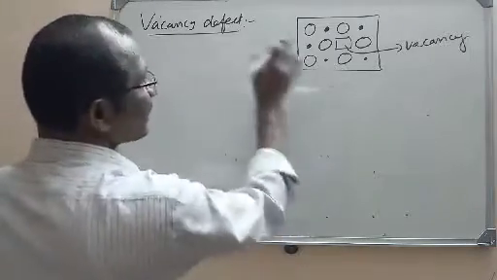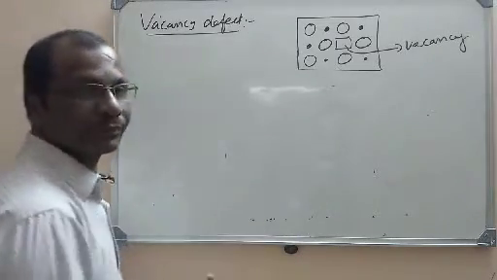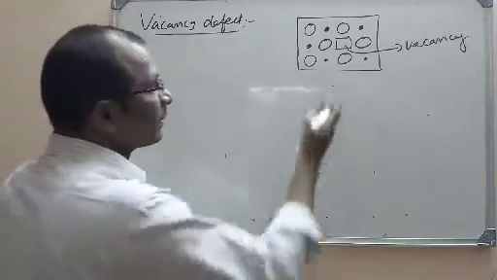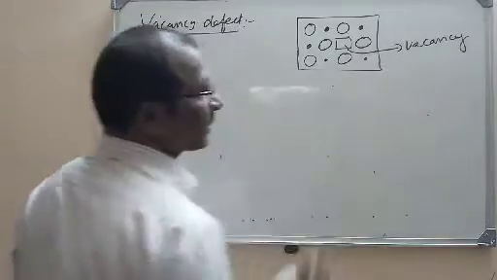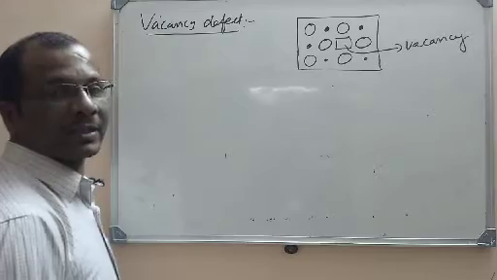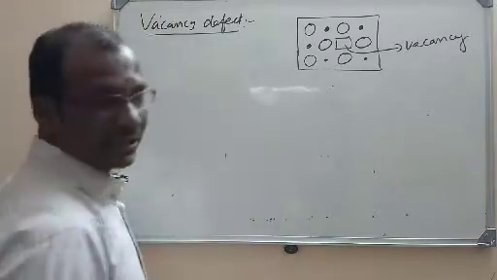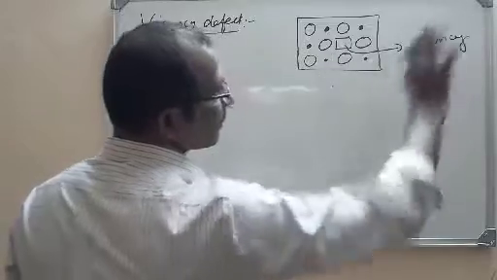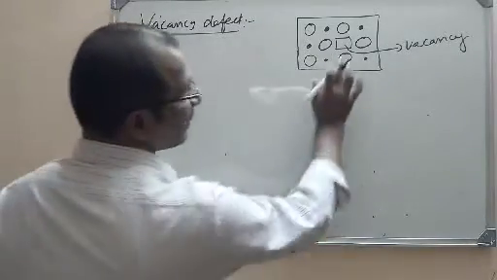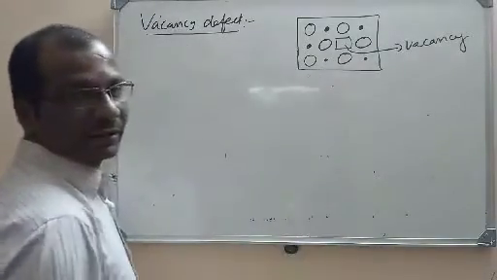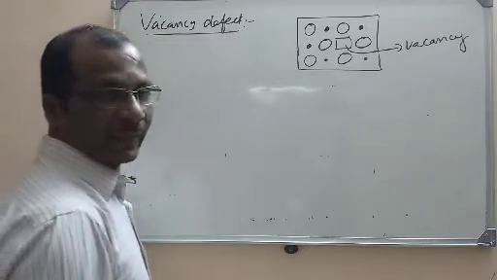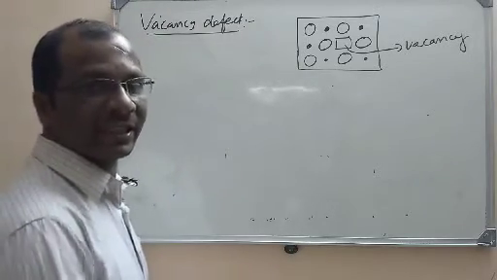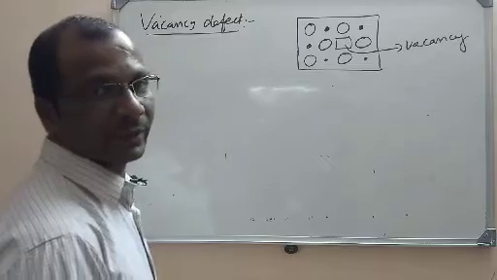The vacancy defect is formed by the movement of one of the atoms to other parts of the crystal. Look here, one atom is missed and it went to the other part of the crystal, so that a vacancy is created. As it is creating a vacancy, it is called a vacancy defect.